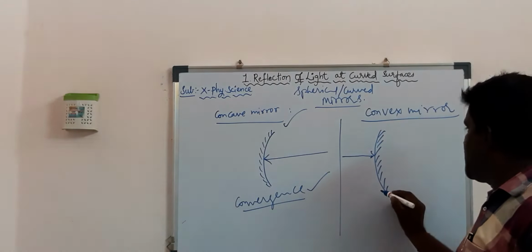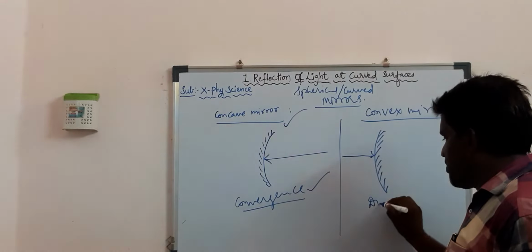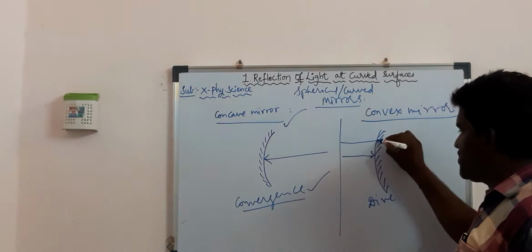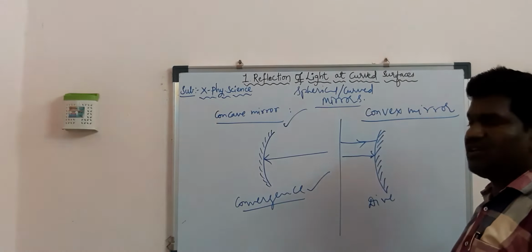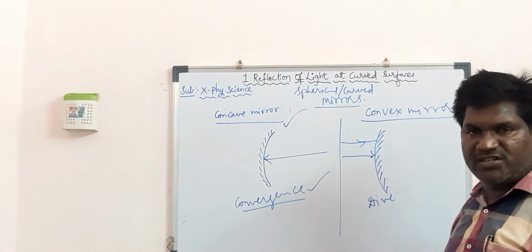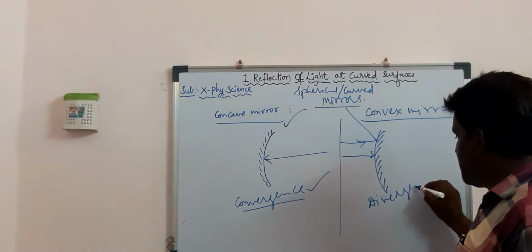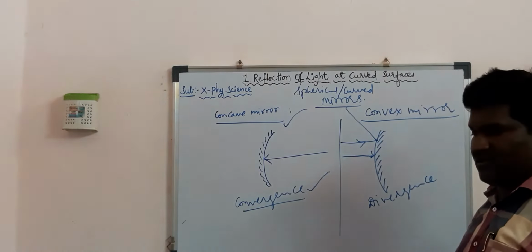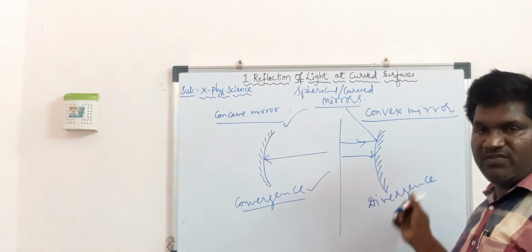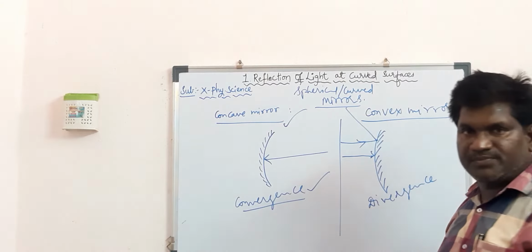Here it shows a divergence property, because when light falls on the curved bulged surface, it diverges. That property is shown by the convex mirror, due to which it forms virtual images.